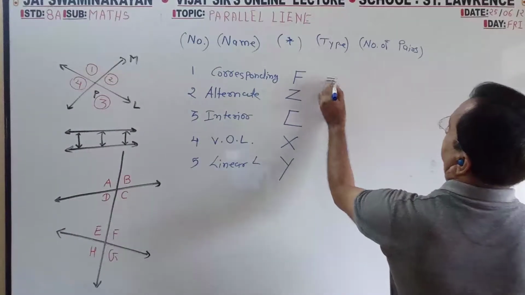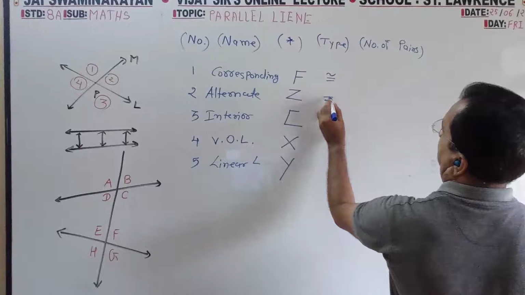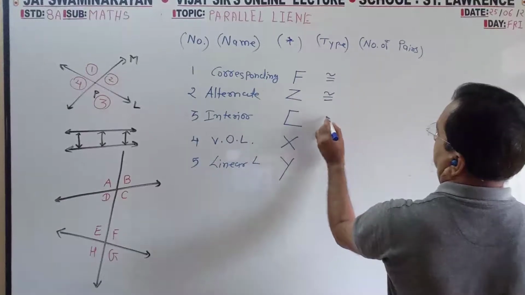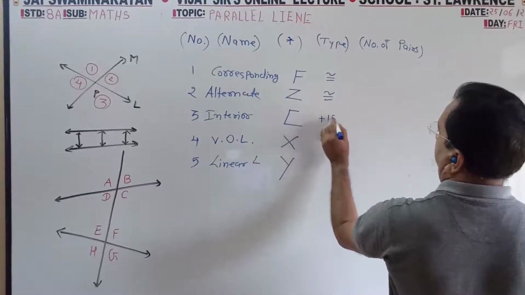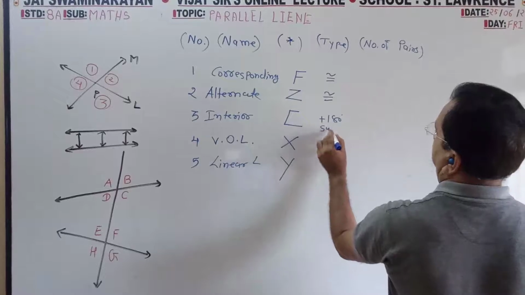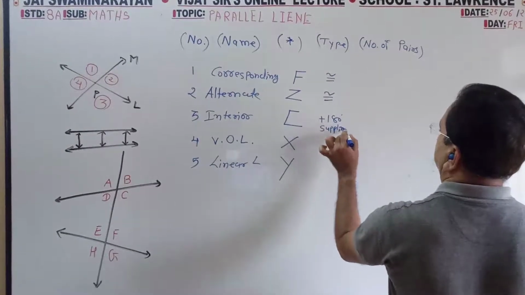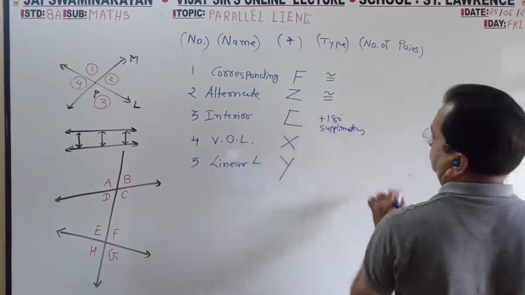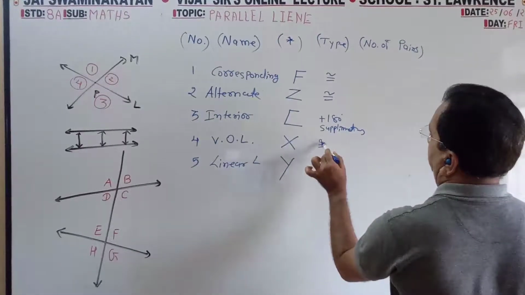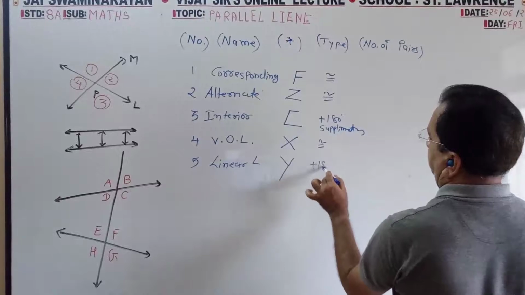Type: these are always congruent, always congruent or same. This is total 180, means supplementary. This is congruent. This total 180.